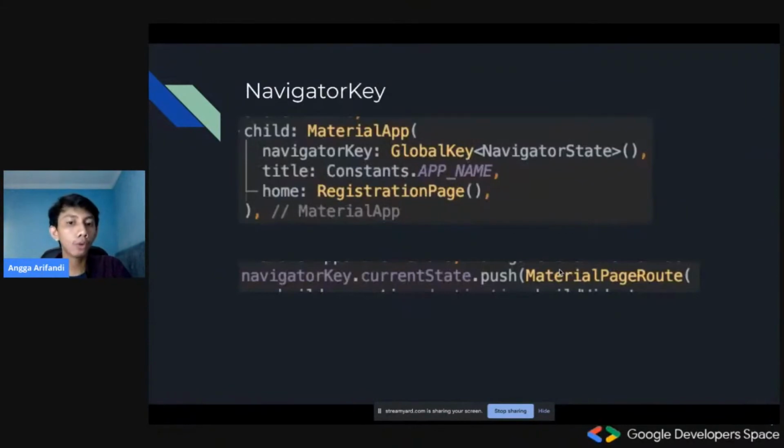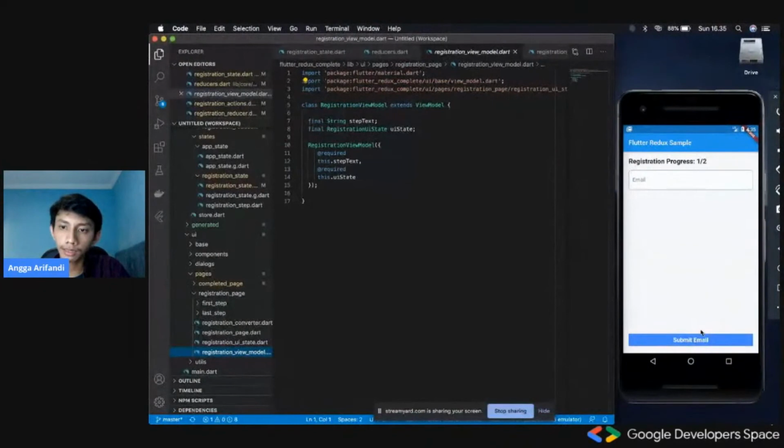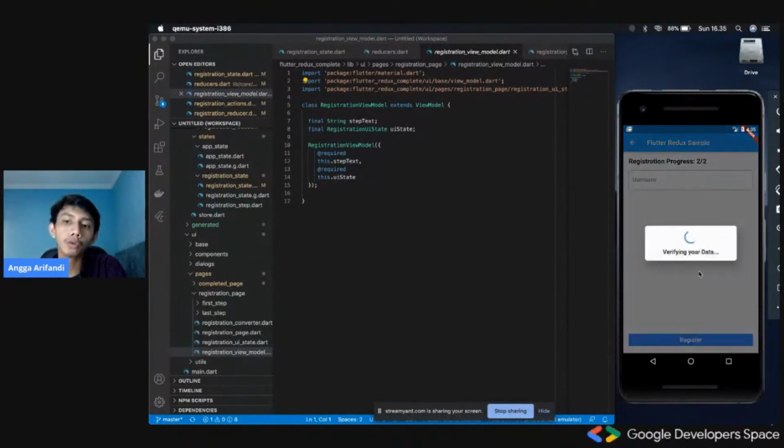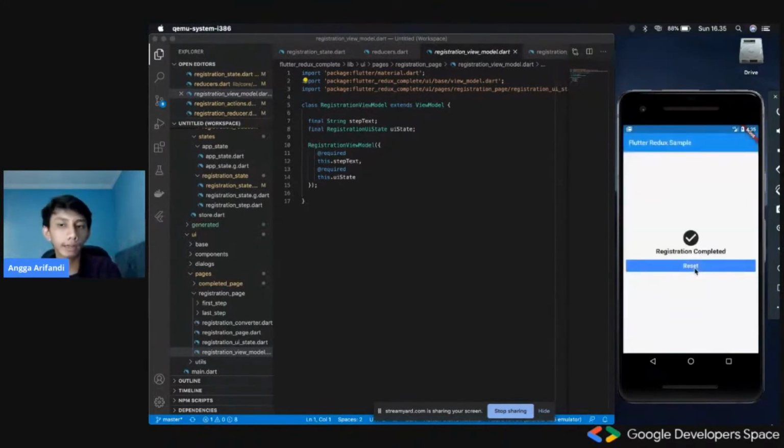Okay, so how would we create this in Redux? How would we use this? So basically, it would work like this. So user in page A, for example, this is another page by the way. For example, if I'm in this page and when I click register, it would show some dialog and then show another dialog, and then if we click OK, we would be redirected into another set of pages, right? So how would we do this?